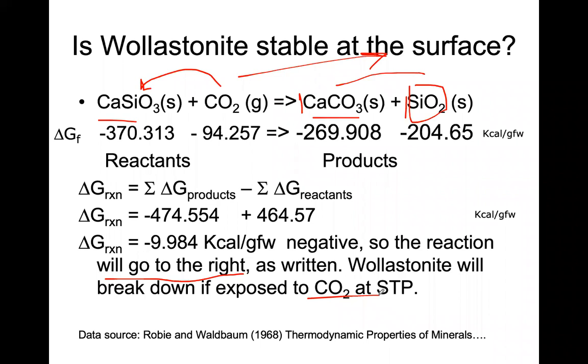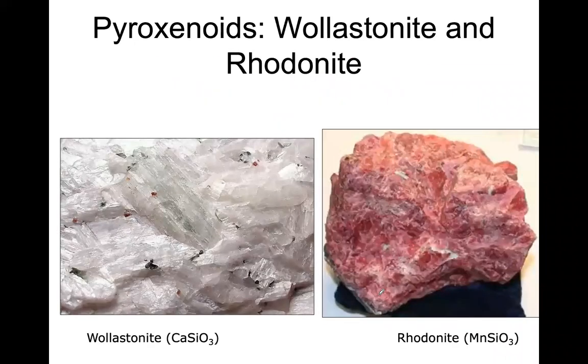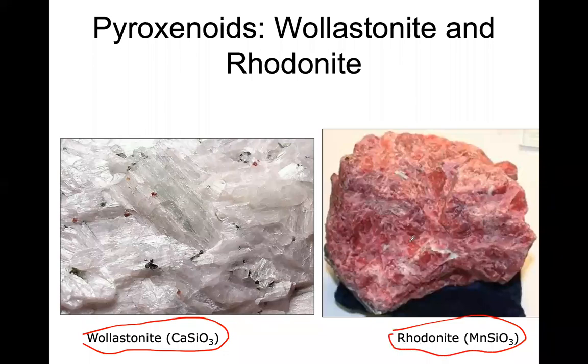Right, so these are some examples of images of wollastonite and rhodonite. This is wollastonite and this is rhodonite. There you can see these two types of pyroxenoid compositions. Rhodonite is very pinkish. It's a very beautiful mineral, while wollastonite is very pure white.